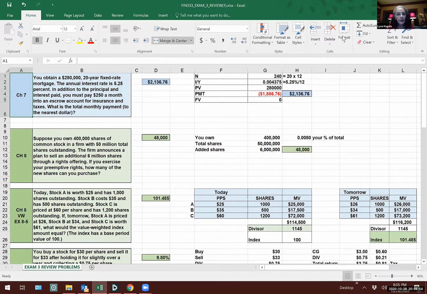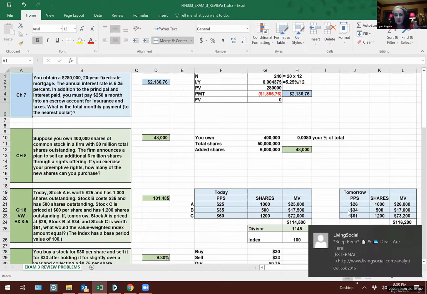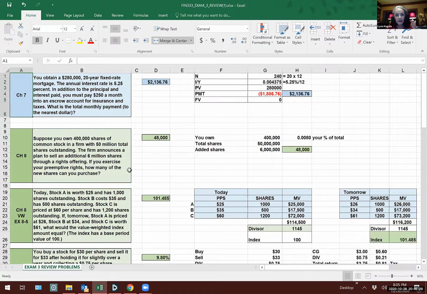Go down here. Okay. I picked out some problems from chapters 7, 8, 9, and 10, just as examples of the type of problems that are on the test. And there are the solutions to them. I'm not going to post this as an Excel spreadsheet. So this is the first one, straightforward.